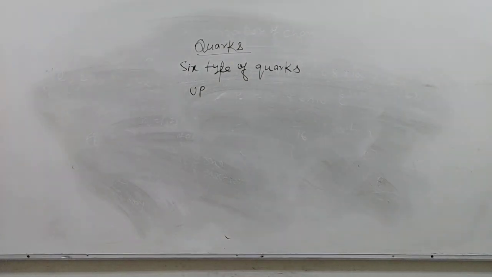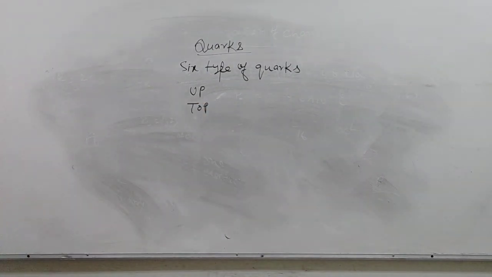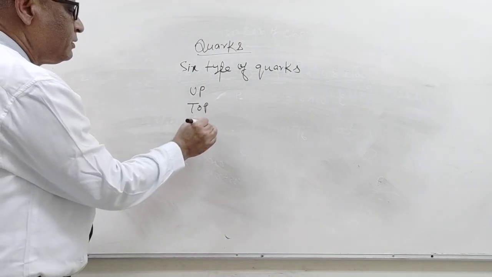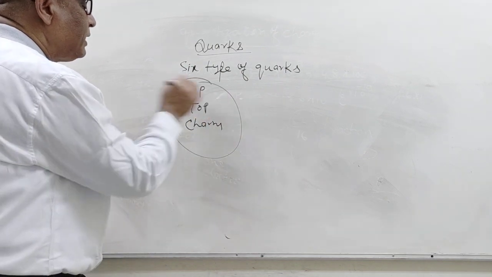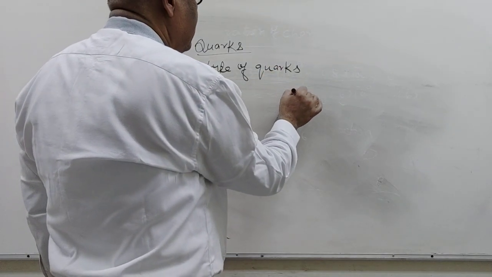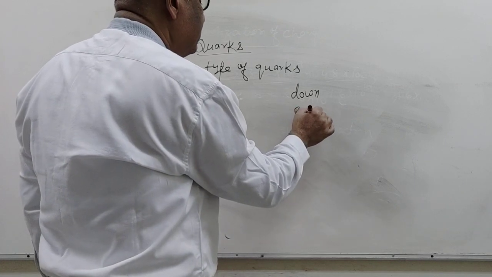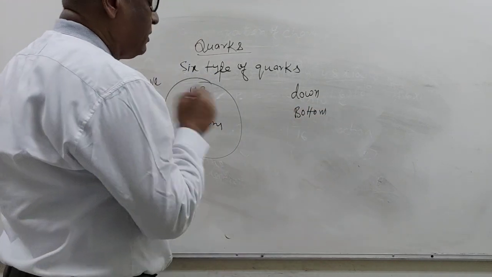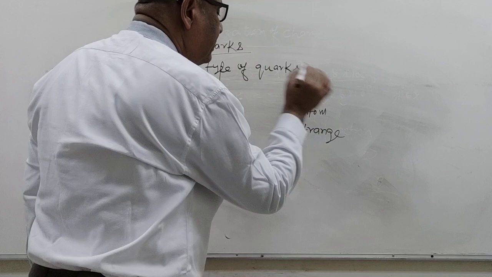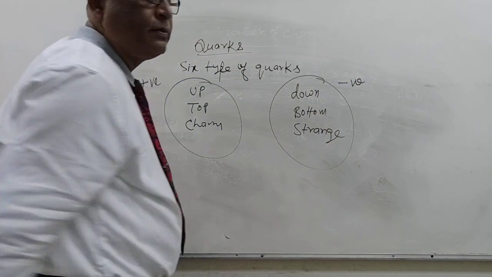Up quark, top quark, and second is charm quark. They all are positive in nature. Next are the down quark, bottom quark, and strange quark. They are negative in nature.